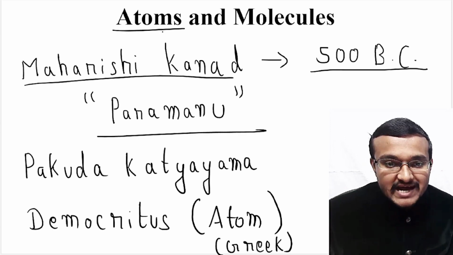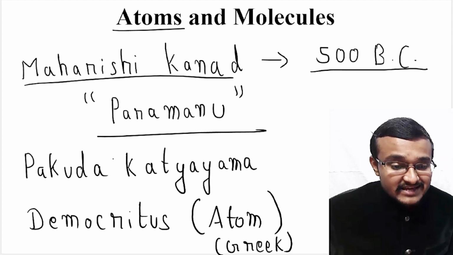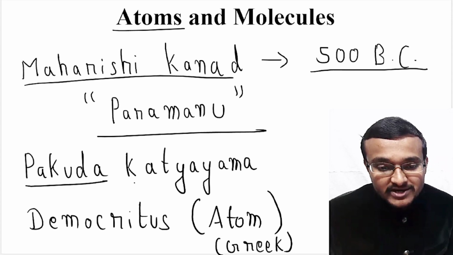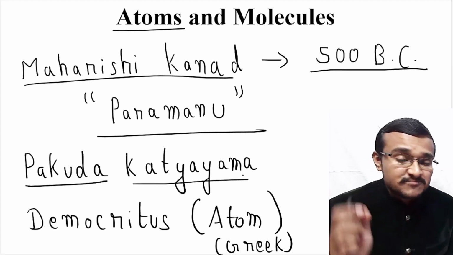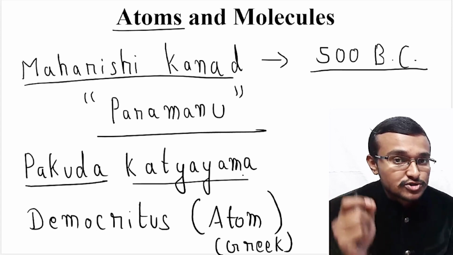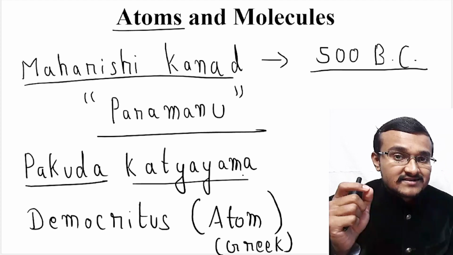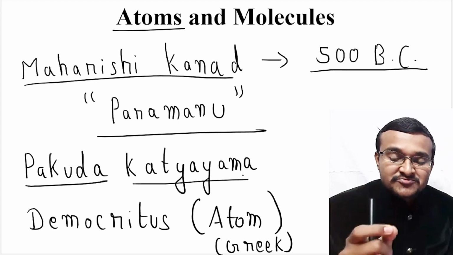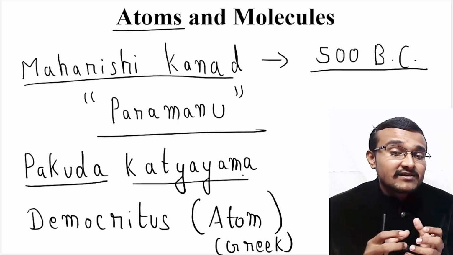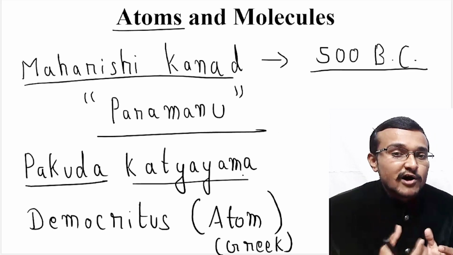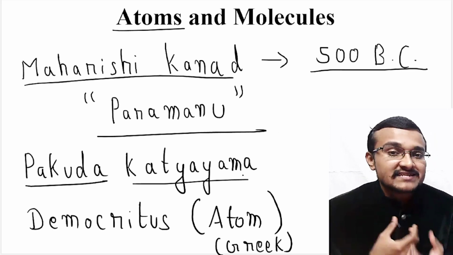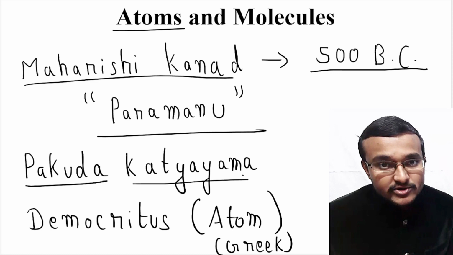That is what atoms. So similarly, there was one more Indian philosopher whose name was Pakuda Katyayama. So this particular Indian philosopher also put forward that these particular atoms or these particular Paramanus will combine together to form different kinds of matter. Hence we can see variety of matter around us.